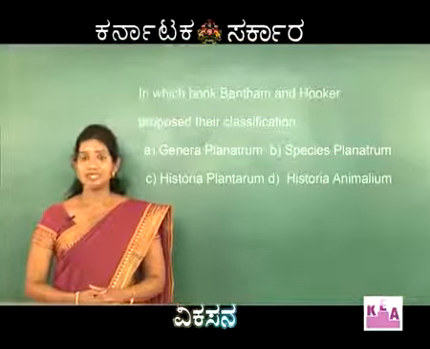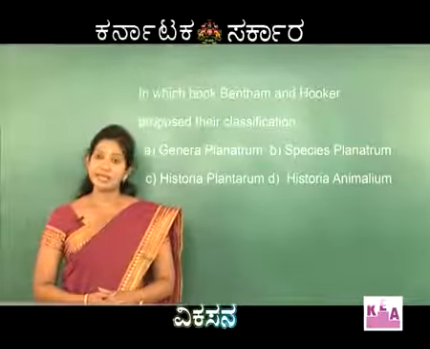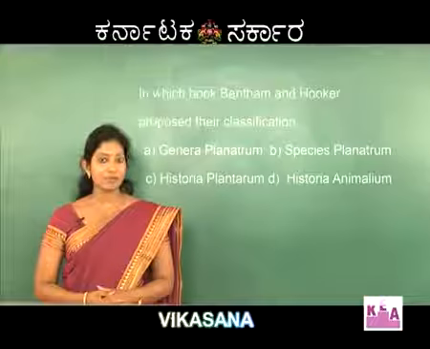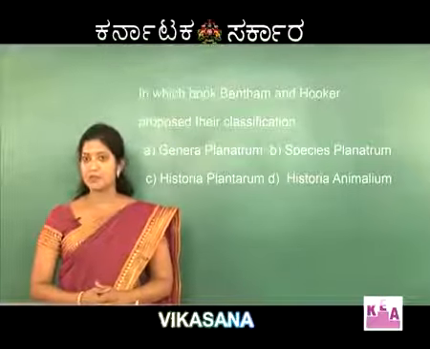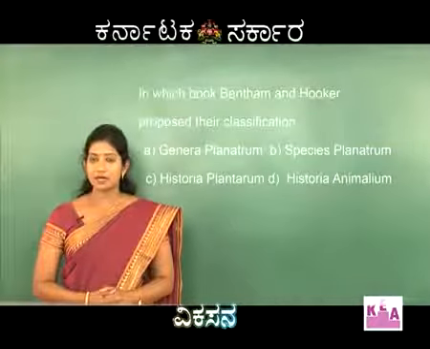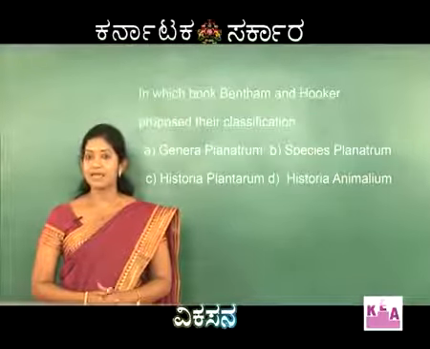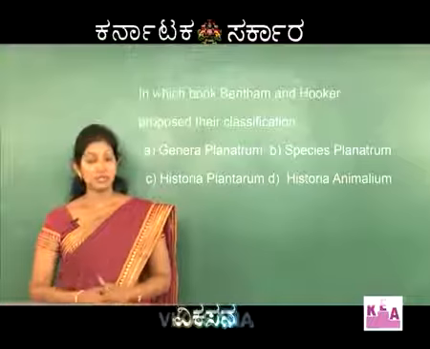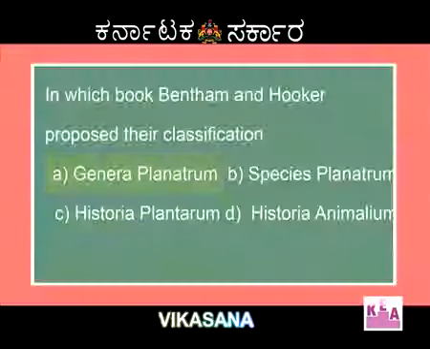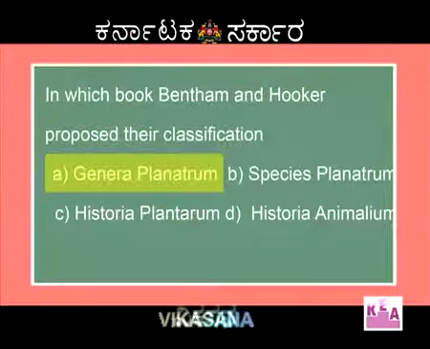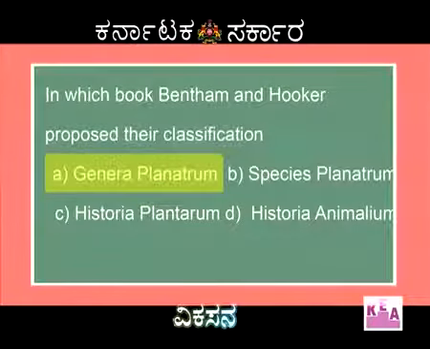Species Planetarum is the publication done by Linnaeus, where he had classified living organisms into plants and animals. Historia Planetarum: here, plants were classified by a taxonomist, Theophrastus. The last one, Historia Animalium, was the publication done by Aristotle, where he had classified animals into different groups.